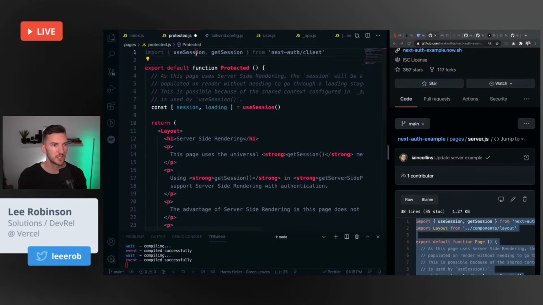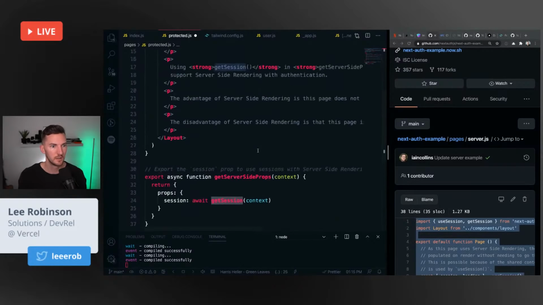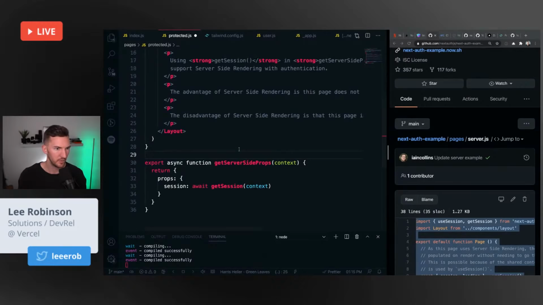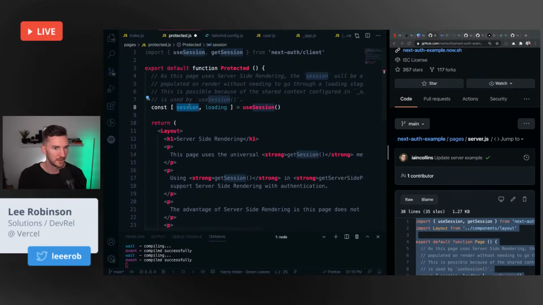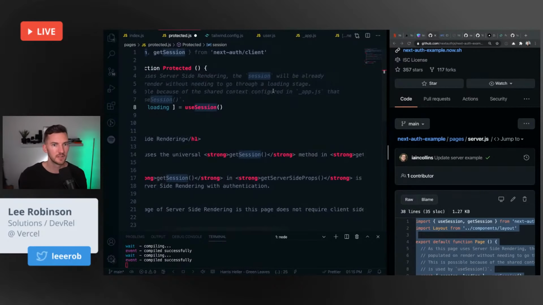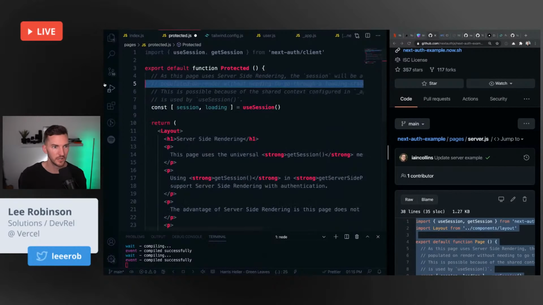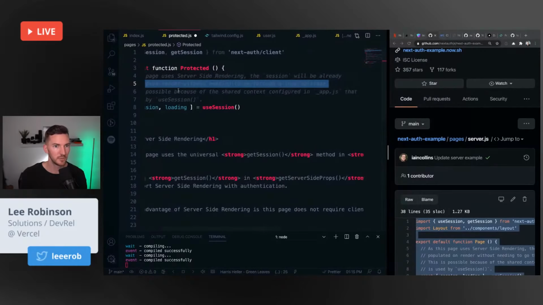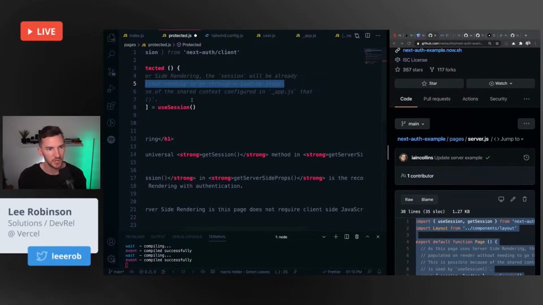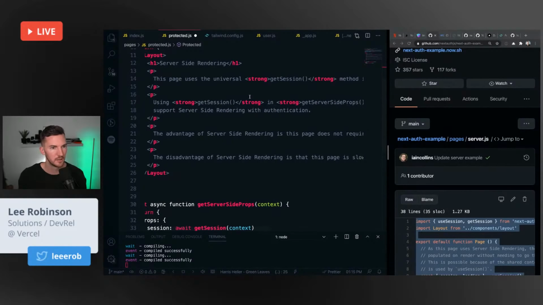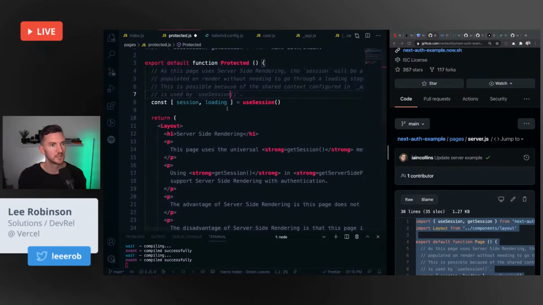So we get the session for using on the server, and then we forward it to the client. So the session is already populated on the render without needing to go through a loading stage. This is possible because of the shared context in app.js that is used by session. Nice.